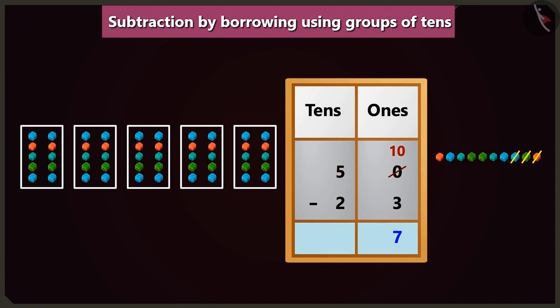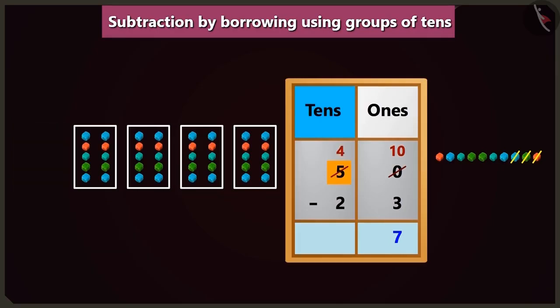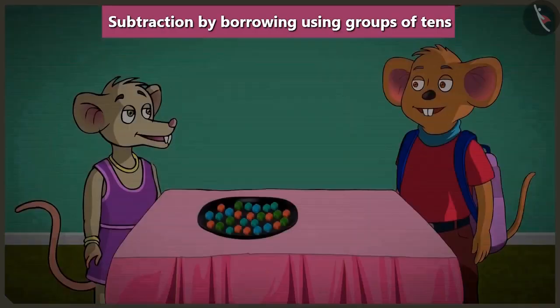So here if we subtract 1 ten from 5 tens in the box of tens, then it will be 4 tens. If we subtract 2 tens from 4 tens, then we will be left with 2 tens. Yes, so this way, if we subtract 23 jellies from 50 jellies, then you will be left with only 27 jellies.